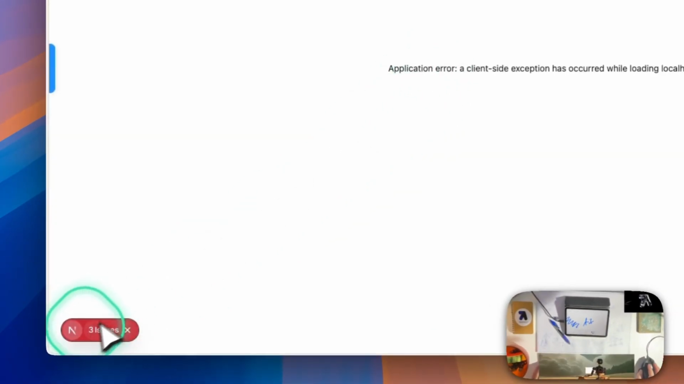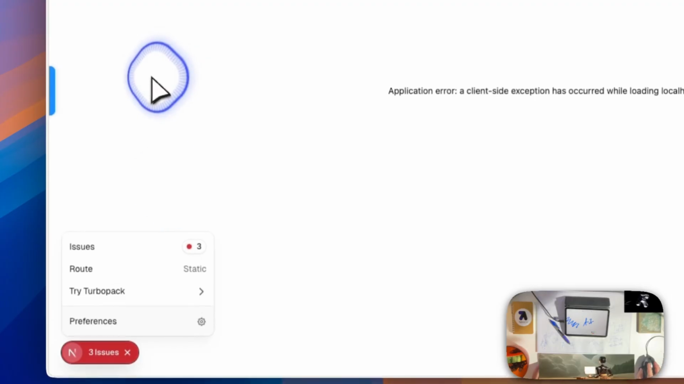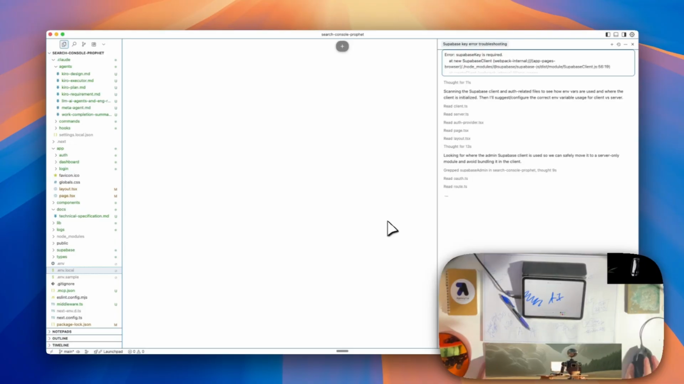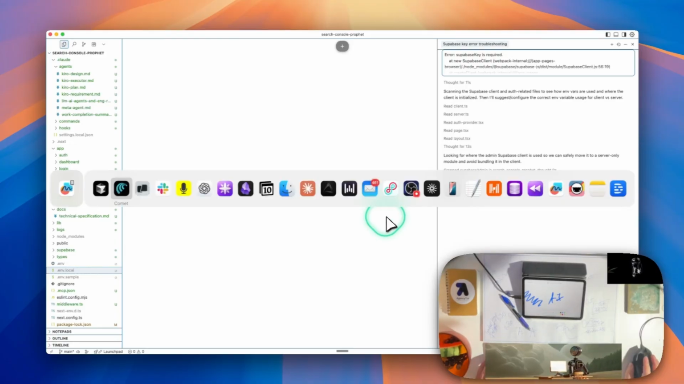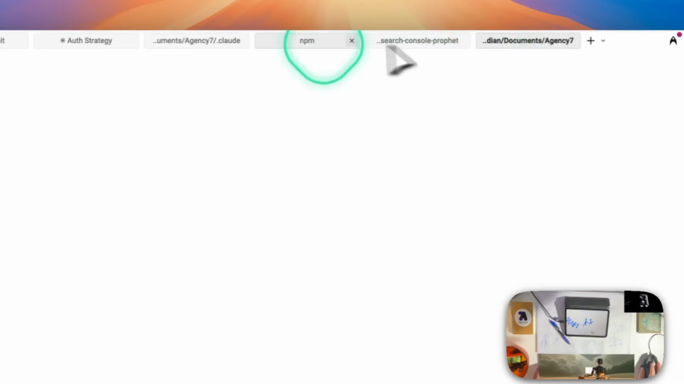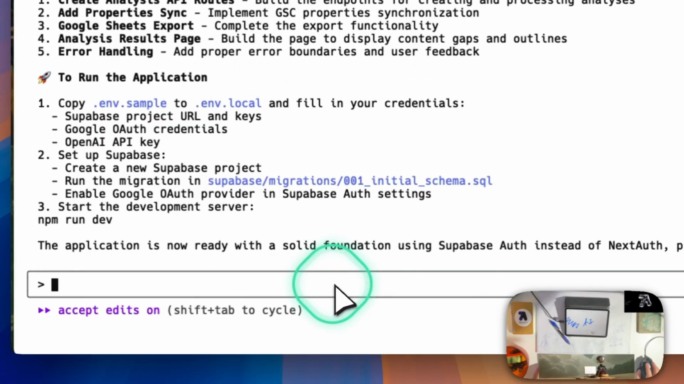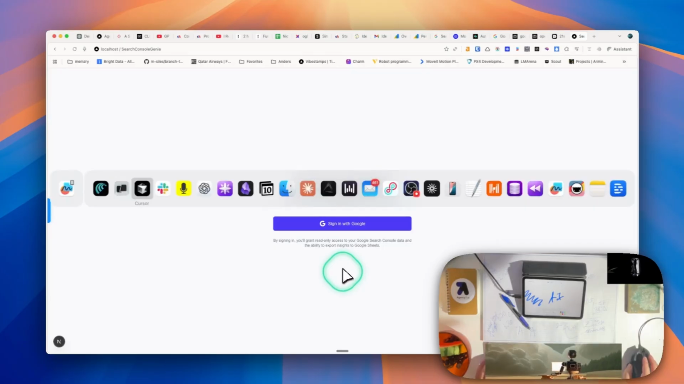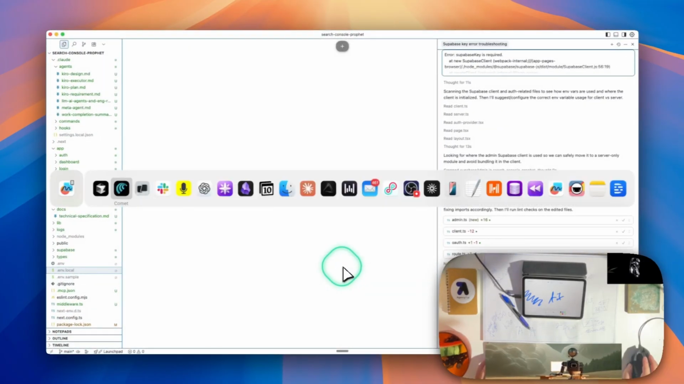This has got 3 issues actually. If we look at them, Supabase key is required. Oh, it's just the same issue. Okay, it's doing its thing. I'm gonna ask Claude, where's it running? Okay, I'm gonna ask it what's next. Okay, so it looks like it fixed that.